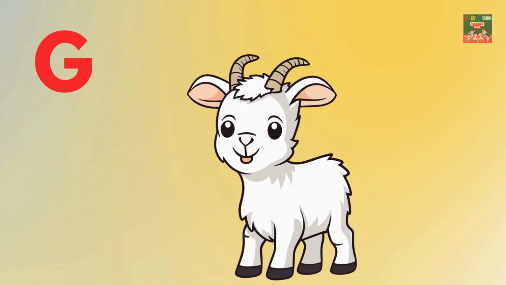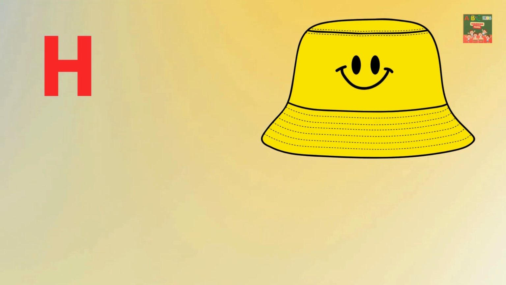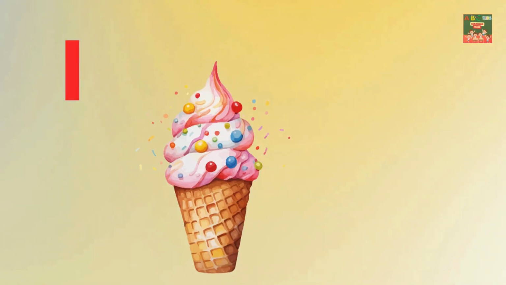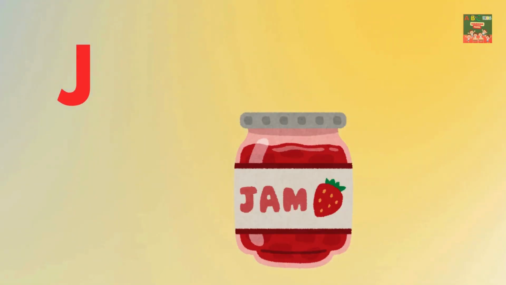F is for fish. G is for goat. H is for hat. I is for ice cream. J is for jam.